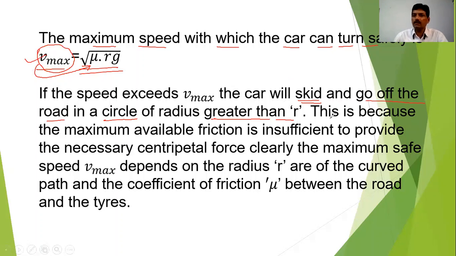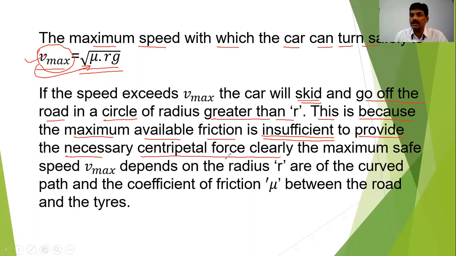Why is this so? This is because the maximum available friction between the tire and the circular track while taking the turn is insufficient now. Insufficient to provide the necessary centripetal force.